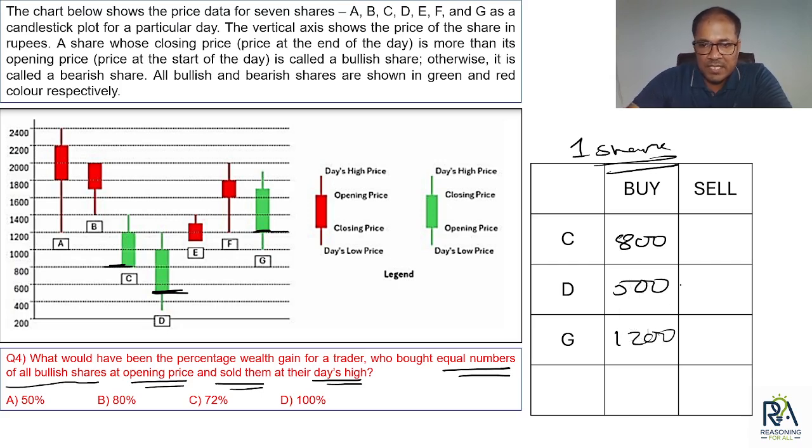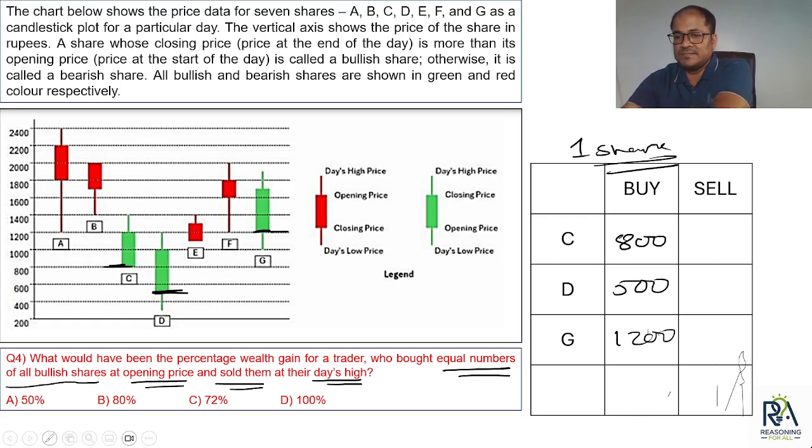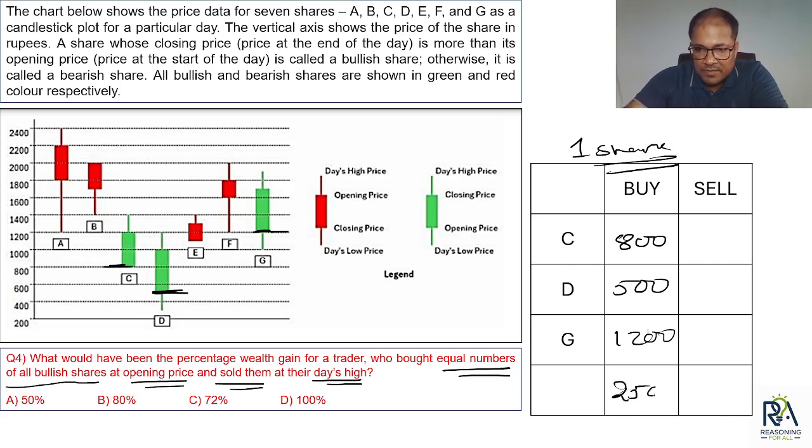So the invested amount is 800 plus 500 plus 1200, that is 2500. Next, what we have? Sold at day high.